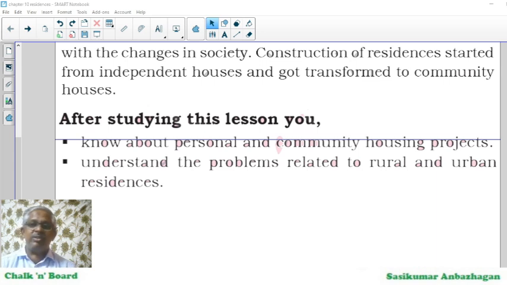We should also learn problems related to rural and urban residences. That means residences in Bangalore city are huge. We call them urban. But the next towns we have, to the right side we have Mandya, and to the top we have Devanahalli or Chikkaballapura, and down we have Kanakapura or Chamarajanagar, and if we go to the east we have KGF.